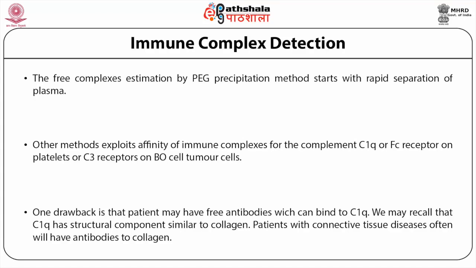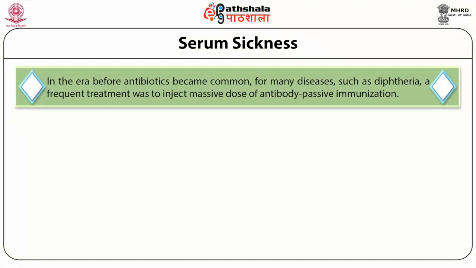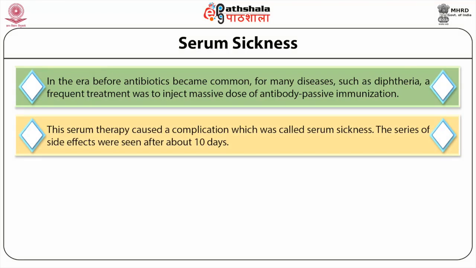Many freely circulating immune complexes are harmless. The damage occurs when some of these start depositing in the tissues. In the era before antibiotics became common, for many diseases such as diphtheria, a frequent treatment was to inject a massive dose of antibody, passive immunization. This serum therapy caused a complication which was called serum sickness.